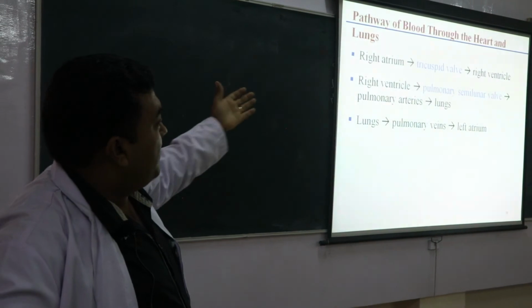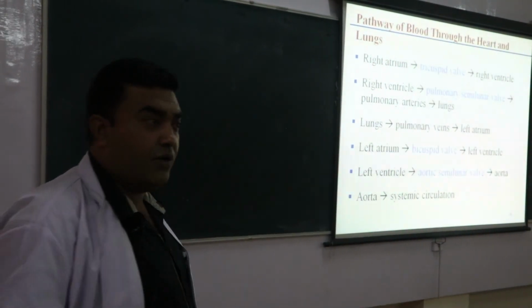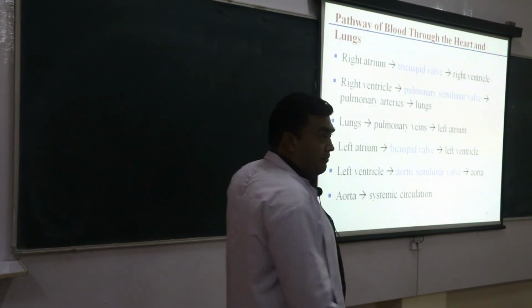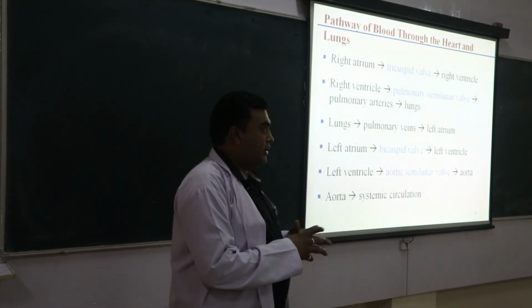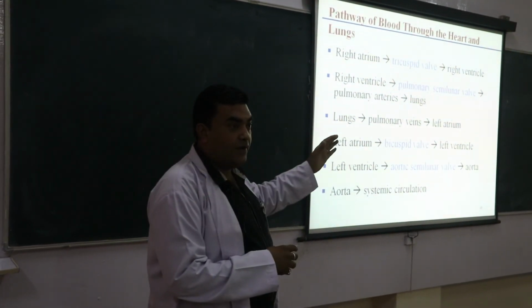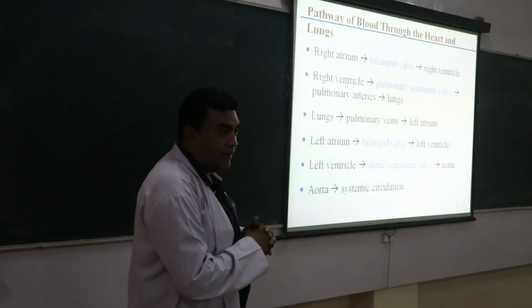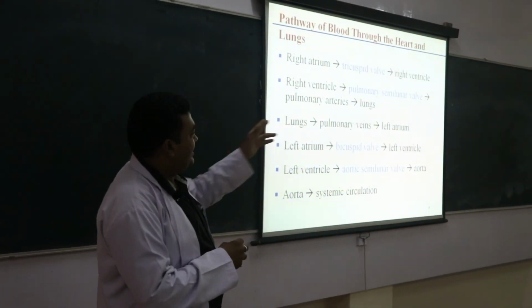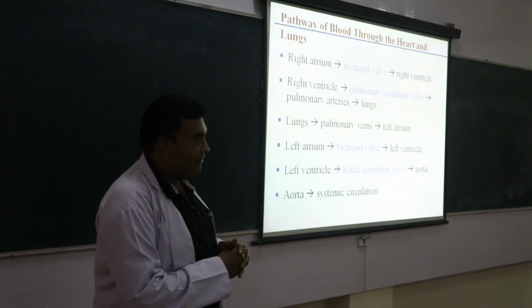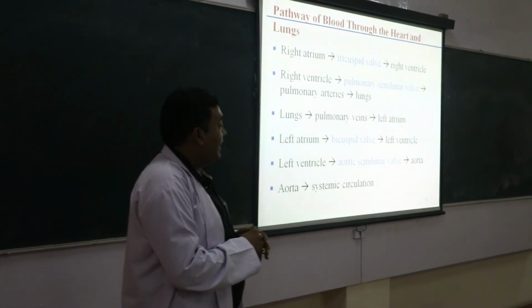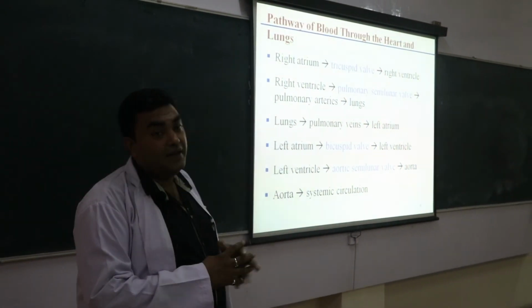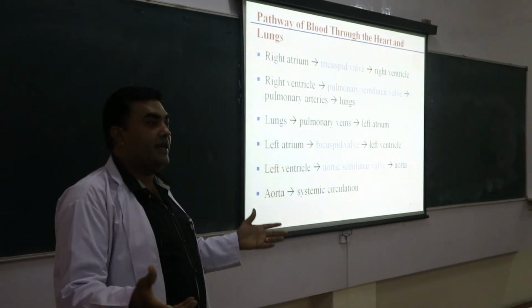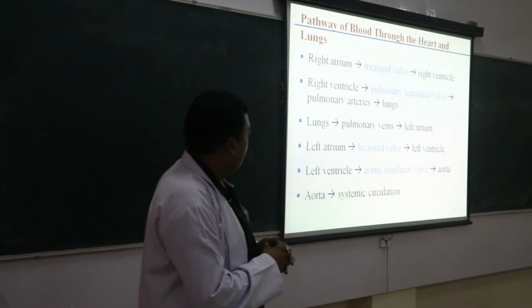Now that's the pathway of blood flow. The right atrium receives the deoxygenated blood from the whole of the body. From the right atrium, the tricuspid valve sends the blood to the right ventricle. From the right ventricle, the blood leads into the pulmonary semilunar valve. Then the blood leads to the pulmonary arteries. From the pulmonary arteries, blood leads to the lungs, for the oxygenation or the purification.